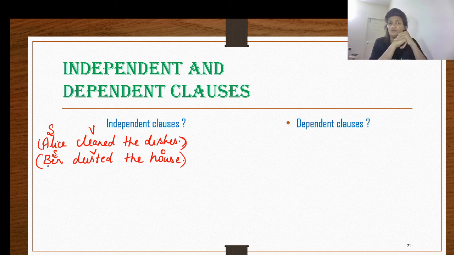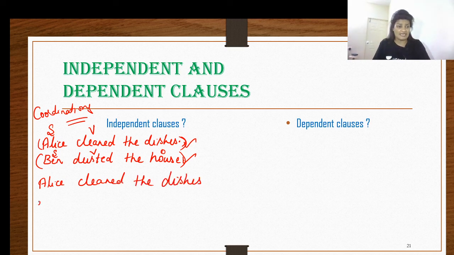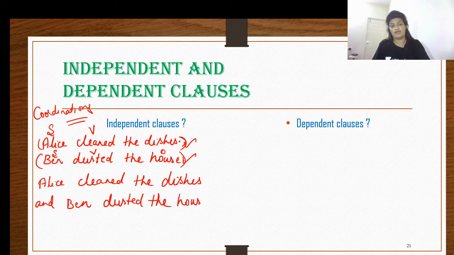So what are we going to do, or which conjunction are we going to use, is the question. Let us bring in a coordinating conjunction. Remember, what did I say? Coordinating conjunctions, what do they do? How do they function? They actually combine two independent clauses, right? So here we have two clauses. Let us combine these two with a conjunction. Like Alice cleaned the dishes and Ben dusted the house.